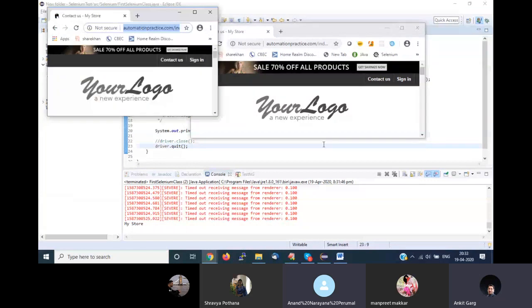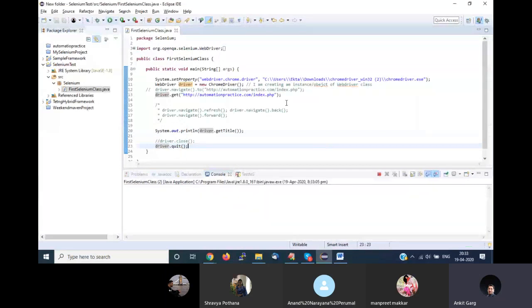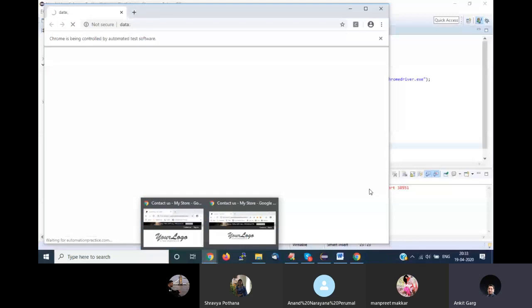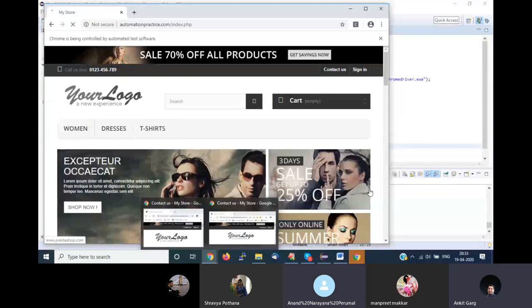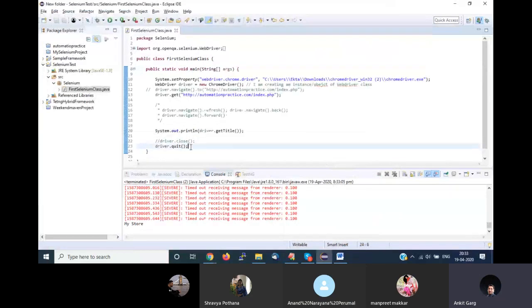Yeah, right. But let's see, it will not happen. It will again only close the current browser window. You will see these two windows are still open. No, no, that's fine. Maybe you have opened in a different session, right? Yes, that's the main difference. So driver.quit will close all the windows which are open in the same session, and driver.close will only close the window which is the current window or the latest one.